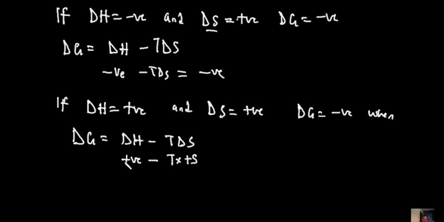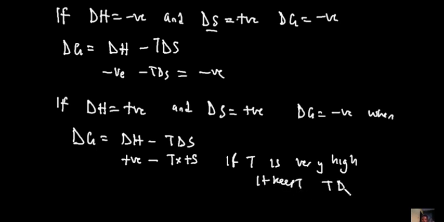For these two to combine and be negative, it means that this particular product must be greater than this particular value of ΔH. For this product to be greater than the value of ΔH, it means that T has to be very large. So if T is very high, it keeps TΔS negative. Hence, when it combines with a positive ΔH, which is lower, the implication is that you will still have a negative value.